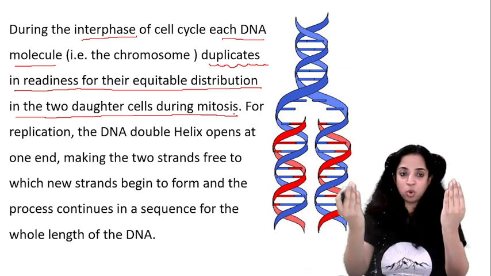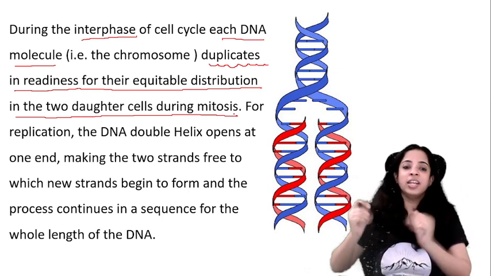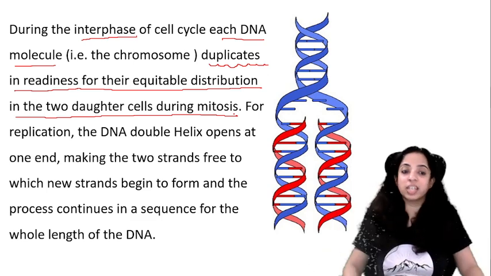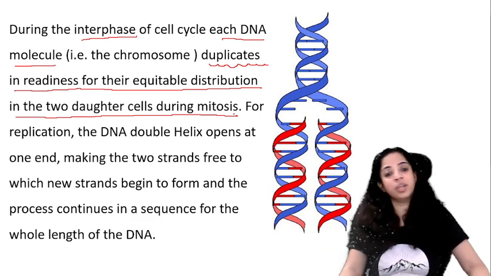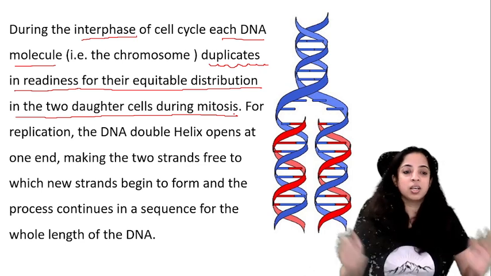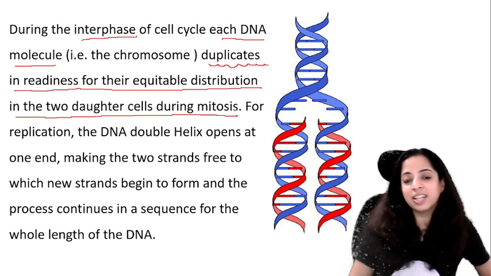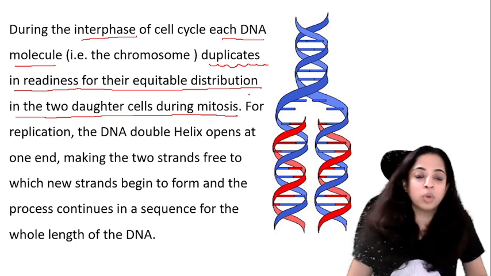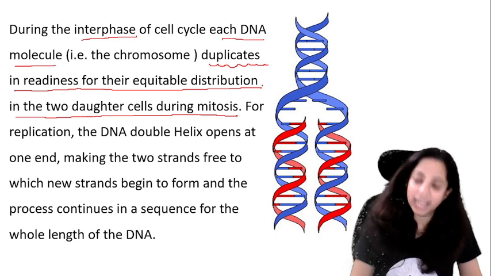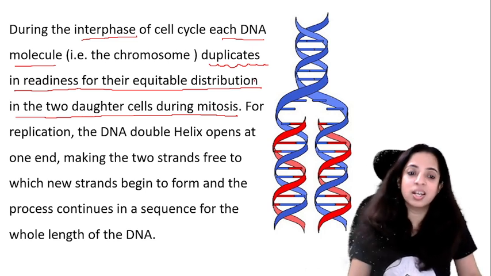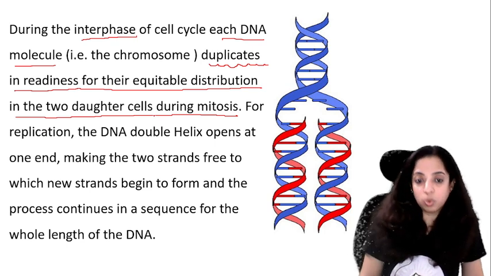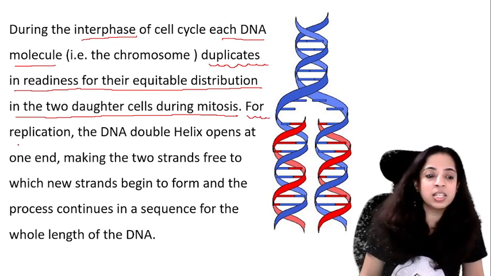It duplicates, 2 बनाता है, so that it is ready for its equitable distribution, ताकि वो उसका equal distribution कर सके, to form daughter cells during mitosis. Mitosis is the process where the DNA is duplicated and then it is replicated. तो अभी आपको ये समझना है कि each DNA molecule duplicates, okay, ताकि उसका equitable distribution हो सके और फिर उसका replication हो सके. अब replication के वक्त क्या है, देखिए ध्यान से.